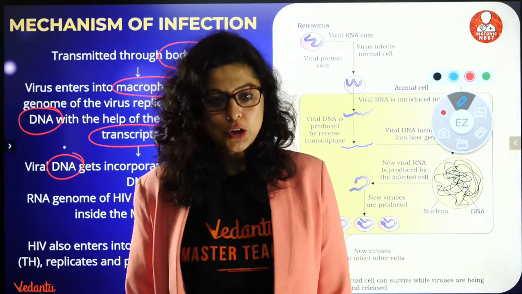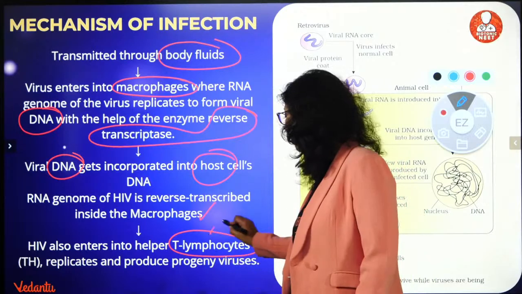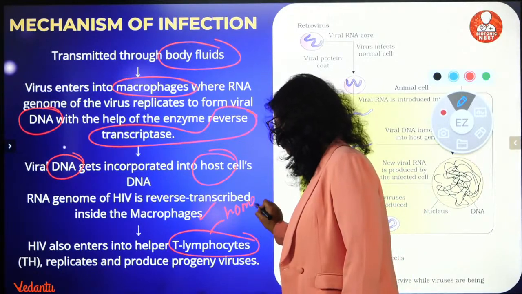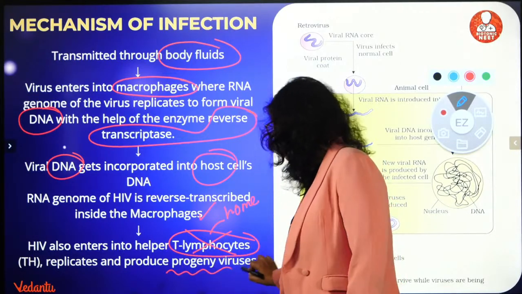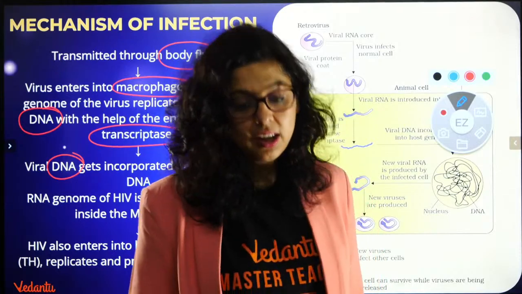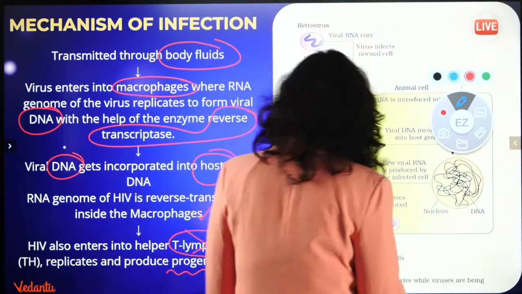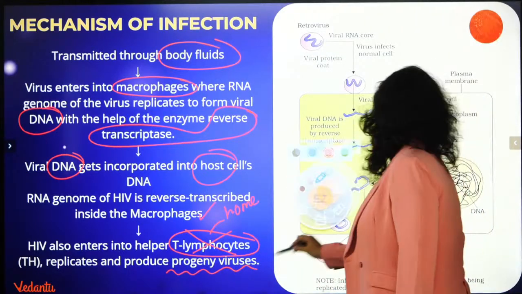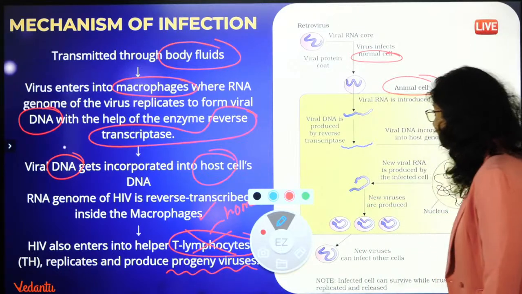Yes, so what I'm trying to say is, इसको क्या बना लेगा? होम. इसको मार देगा और यहां पे फिर प्रोजेनी वायरसेस को जन्म देगा. It will affect the lymph nodes. So viral RNA will affect the normal cell. It will go inside the animal cell.